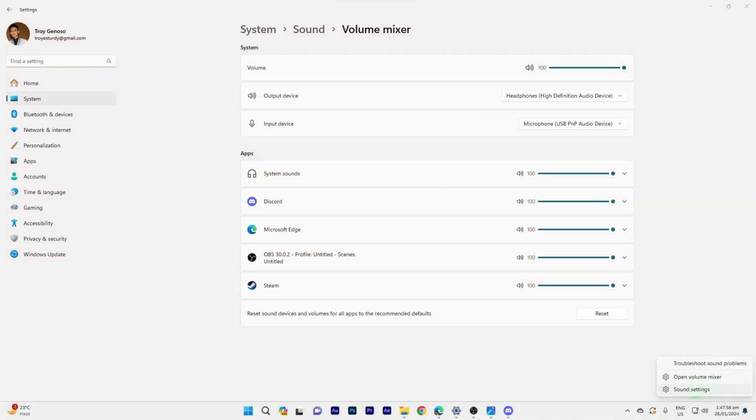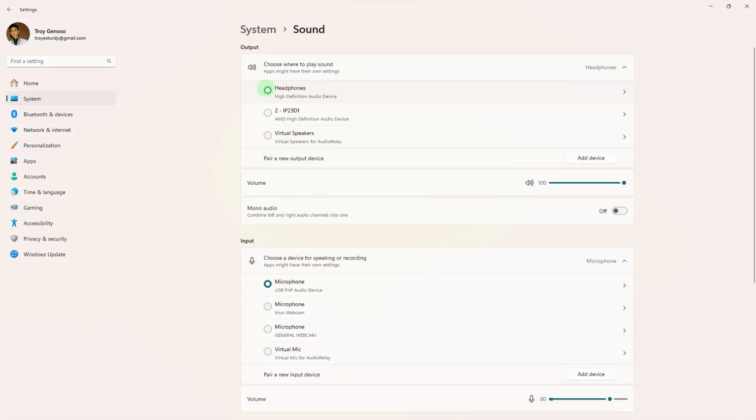Another guide, right-click on the speaker icon in the system tray and choose Open Sound Settings. Verify that the correct output device is selected under Output.